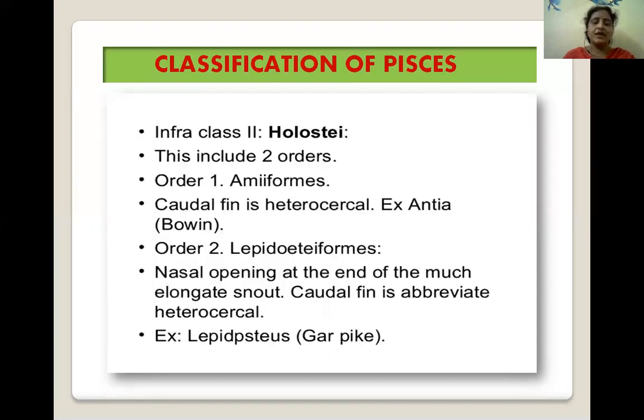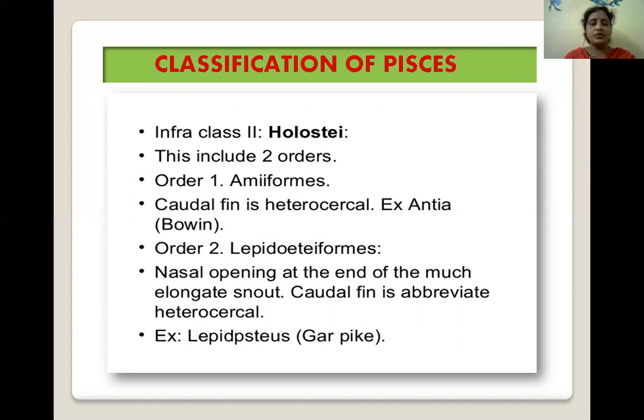Next, infraclass 2, Holostei. This includes two orders. The order one is Amiiformes. In this Amiiformes order, caudal fin is heterocercal. Example is Amia fish. Common name is bowfin.